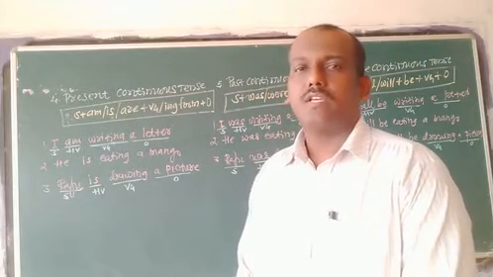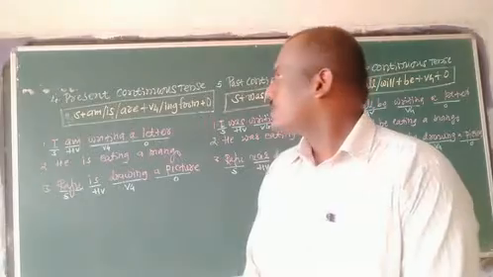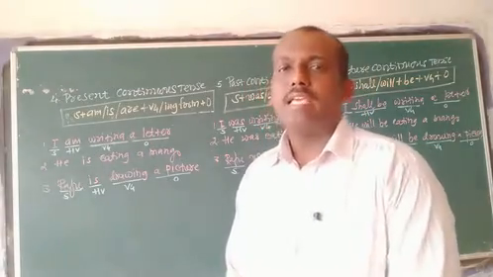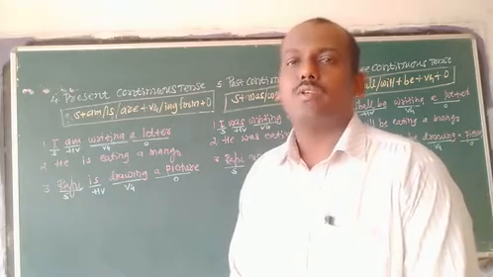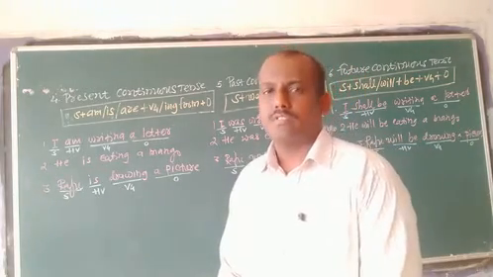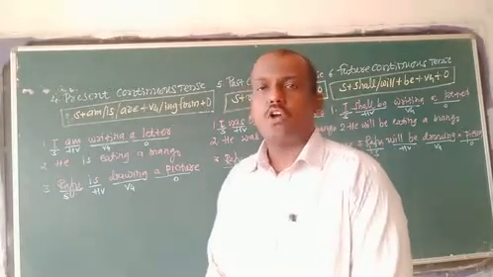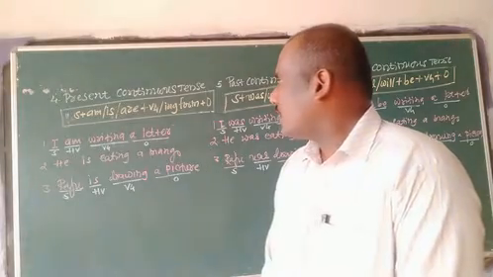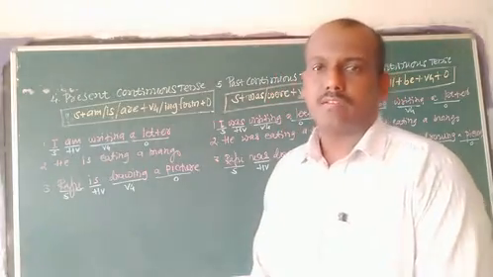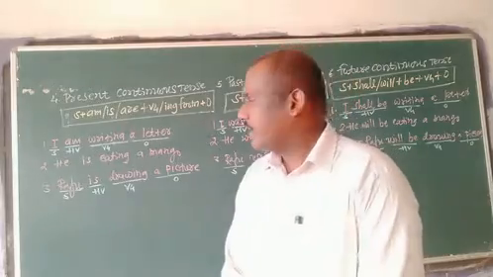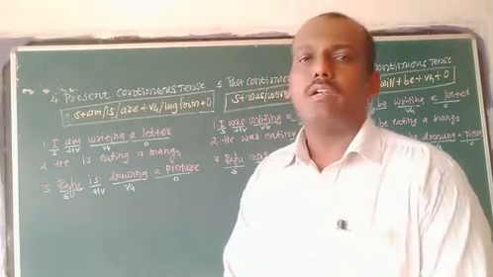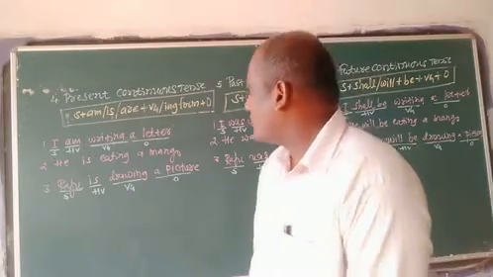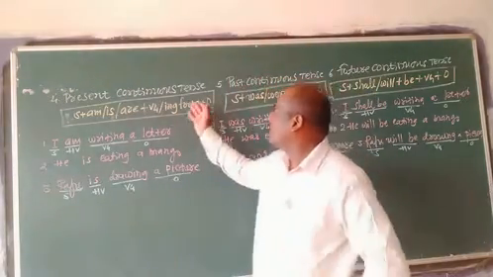Present continuous tense in Marathi is चालू वर्तमान काळ. What is the structure of present continuous tense? S plus am or is or are plus V4 plus O. This is the structure of a present continuous tense. It's very simple. I have used three examples here. I am writing a letter. He is eating a mango, and Raju is drawing a picture. So I used here the structure of the tense.